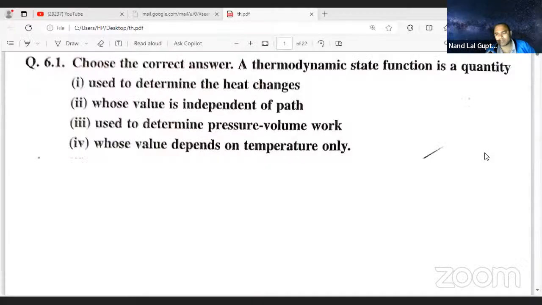Sir, am I audible to you? Sir, am I audible to you? ये साहब गेट बंद कर लो यार, बहुत आवाज आ रहा है।